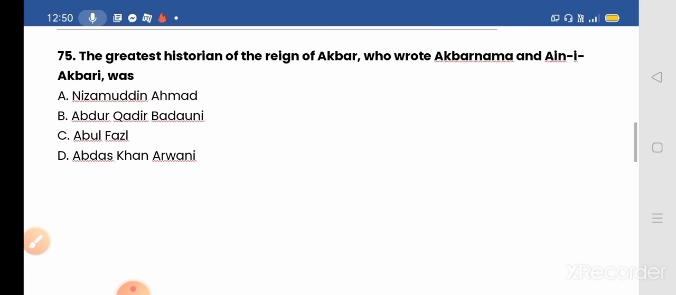Akbarnama, which translates to Book of Akbar, is the official chronicle of the reign of Akbar, the third Mughal emperor, commissioned by Akbar himself to his court historian and biographer, Abul Fazl. Abul Fazl was one of the 9 jewels in Akbar's court. He had also written Aini Akbari. Okay. Next, we move to our next question.